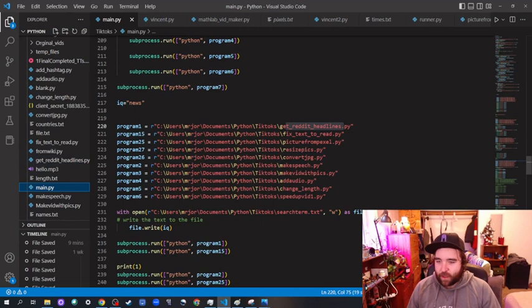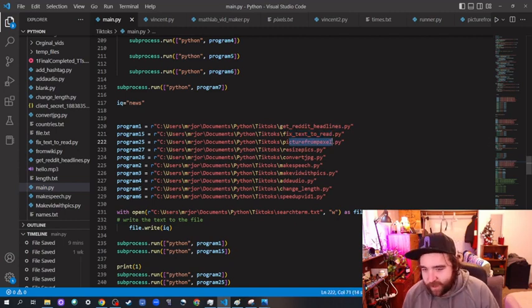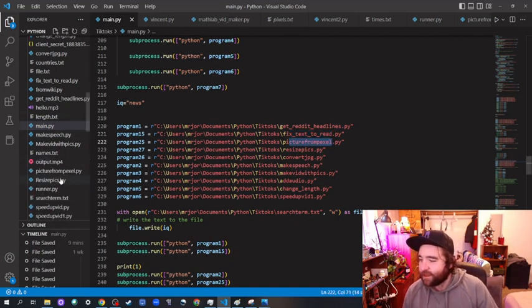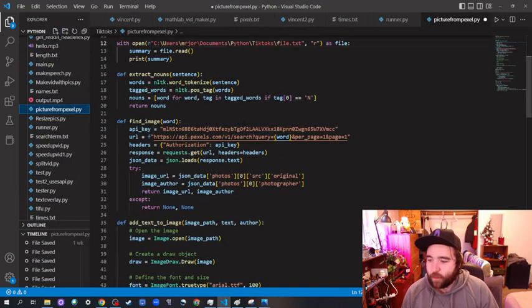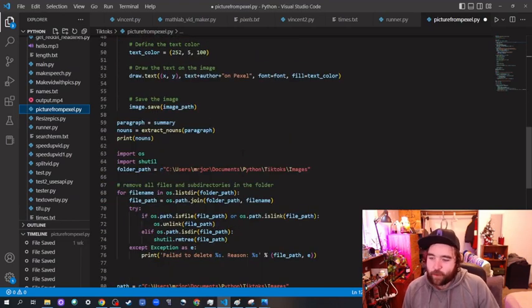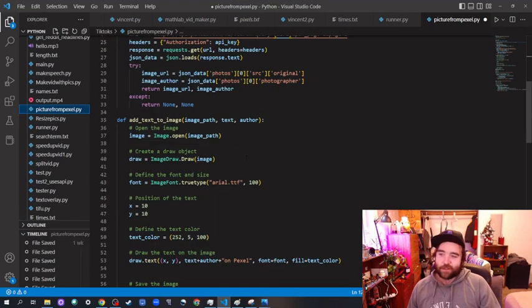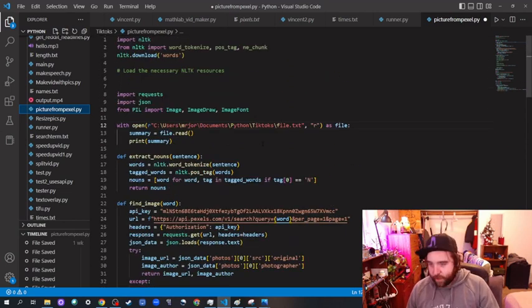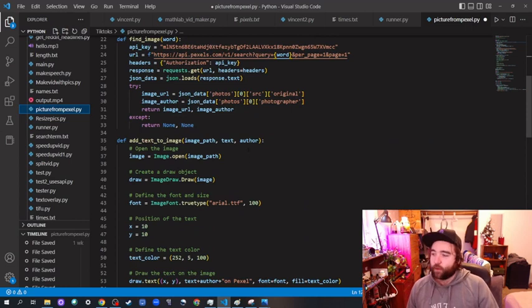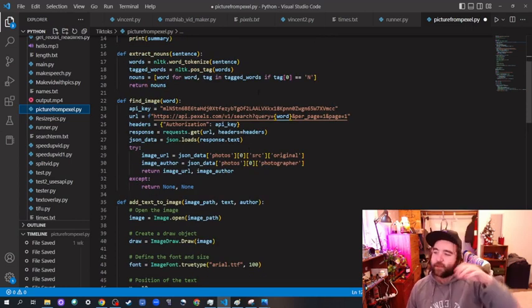So let's look at it again. Yeah, so we get the top posts. We fix it so we can read it better. And then, oh, this was an interesting thing I added later. I get the pictures from this other website called Pexels that is just a free image website. I just said, ChatGPT, give me pictures from Pexels. And it wrote this program to get pictures from Pexels based on a list of words. So I go through the headlines, get the list of words, and get the top picture for each word.